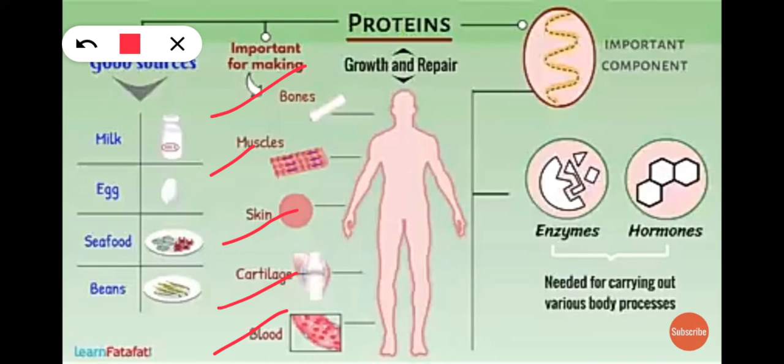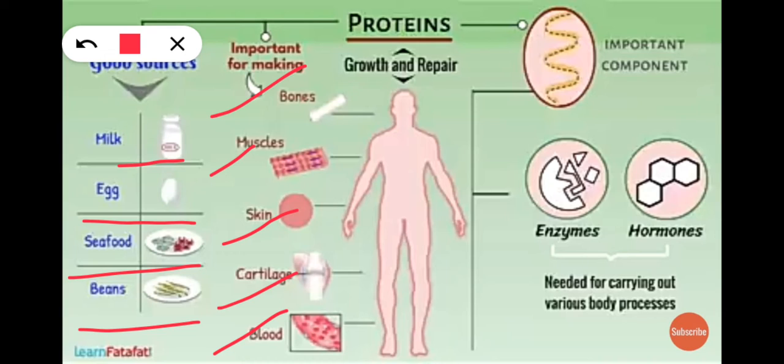And here proteins are obtained from both plants as well as animals. Here I'll show you some examples of good sources of protein, such as milk, egg, seafood, beans.